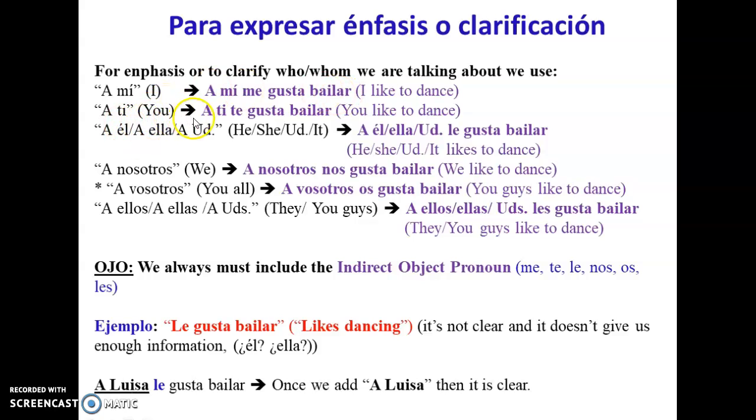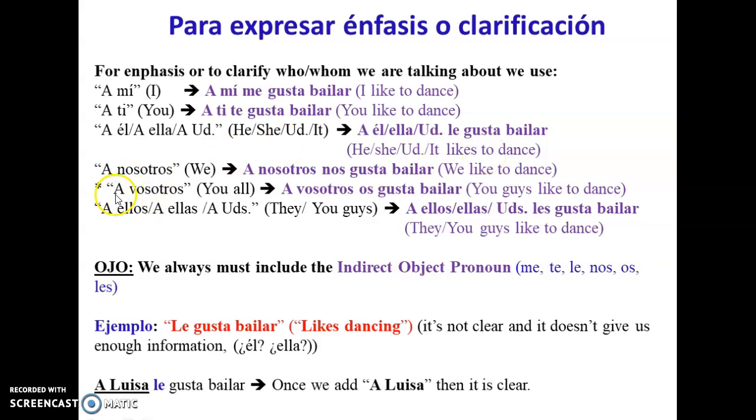A ti, something that you like to do. A ti te gusta bailar. So emphasizing who likes or doesn't like something. A él, a ella, a usted, he or she, usted, or it: a él o a ella o a usted le gusta bailar. So either he or she or usted likes to dance. A nosotros is something that we like. A nosotros nos gusta bailar. So we like to dance.